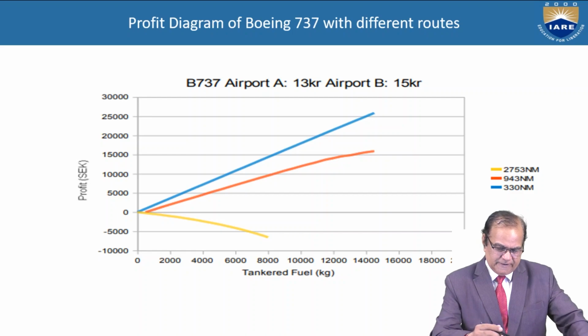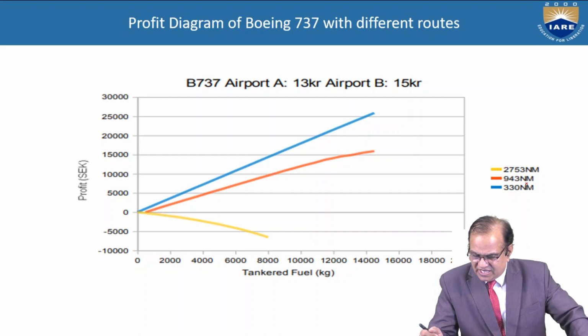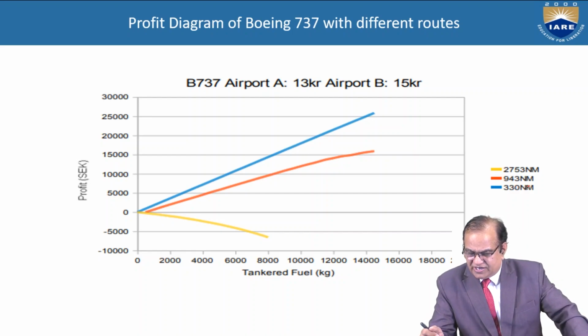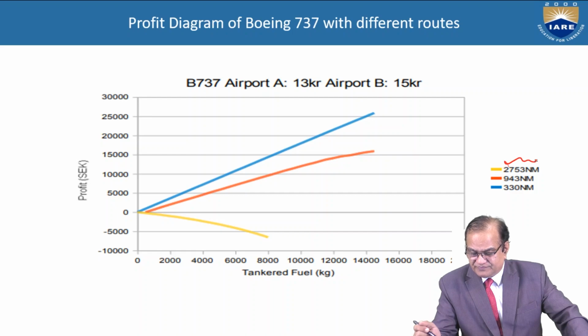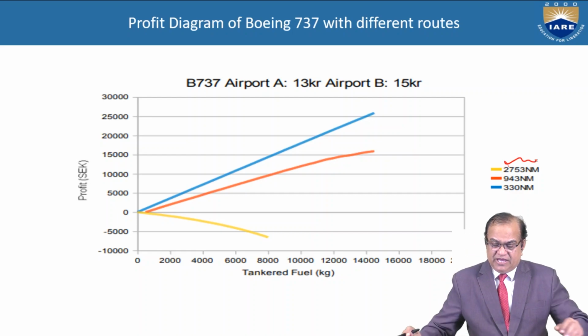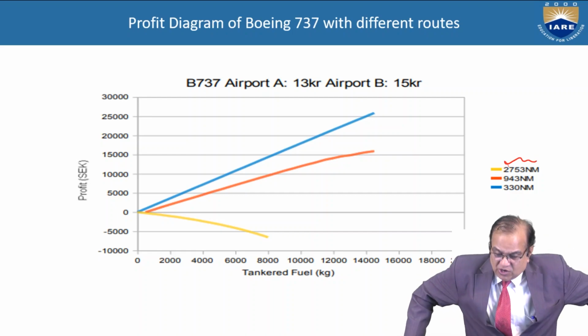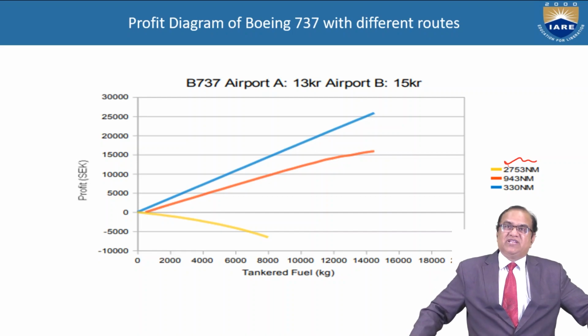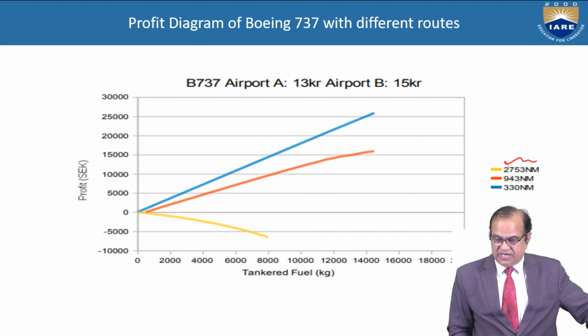You can see here that profit is increasing if you are flying 330 nautical miles and it is reducing if you are flying a longer distance. So a certain distance is good to fly at a very optimal rate of profit.